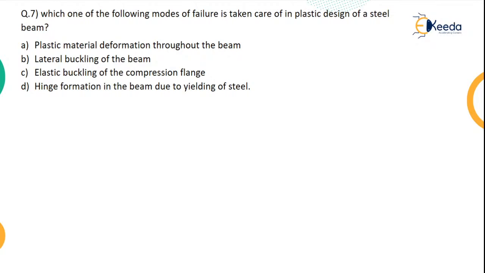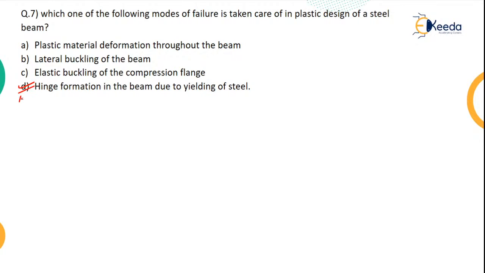Which of the following modes of failure is taken care of in plastic design of a steel beam? Generally, what we do is plastic design of steel beams, not the elastic design. So when we do the plastic design of steel beams, which type of failure can be taken care of is what is asked in the question. Option A says plastic material deformation throughout the beam. Option B says lateral buckling of the beam. Option C says elastic buckling of compression flanges. And option D says hinge formation in the beam due to yield of steel.